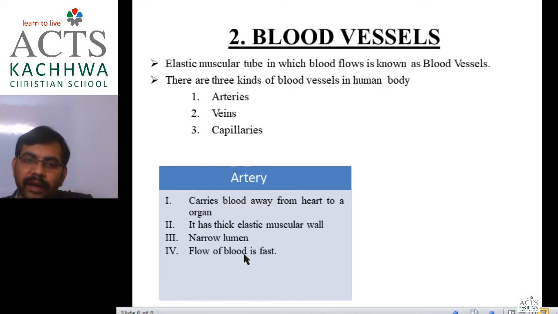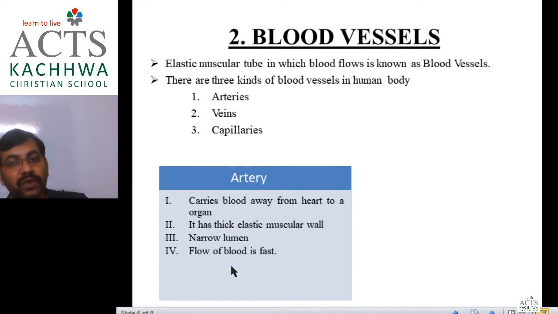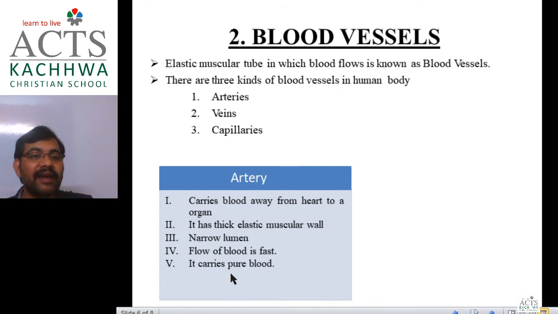Next, flow of blood is fast here because the blood is being pumped into the artery from the heart. That's why pressure will be higher here, and blood will flow with a very high speed inside the arteries. It carries pure blood. Pure blood means oxygenated blood, blood having oxygen.